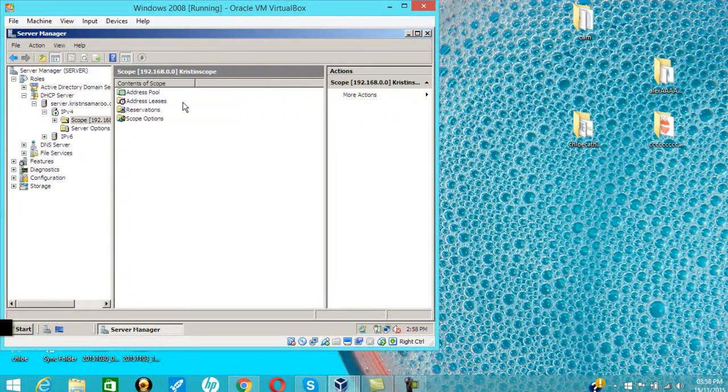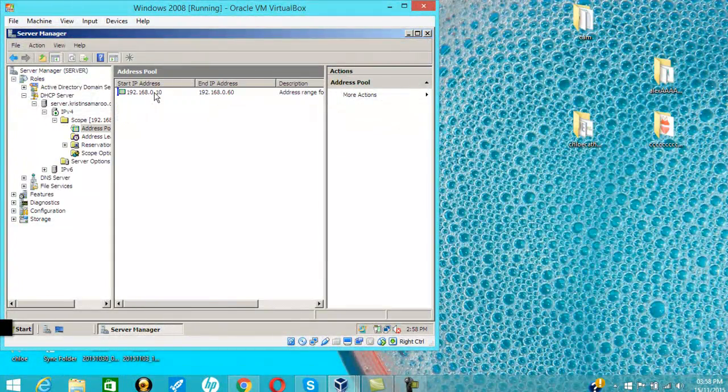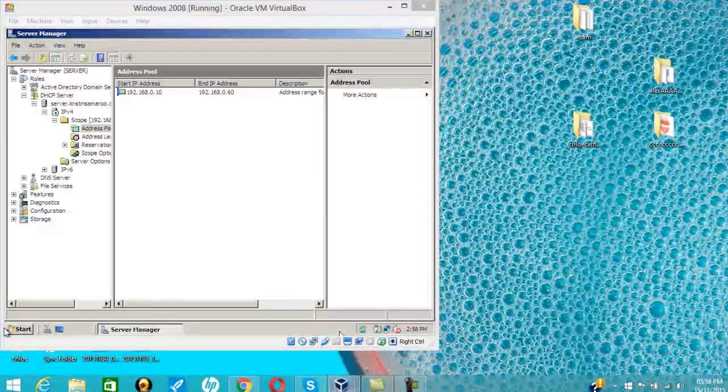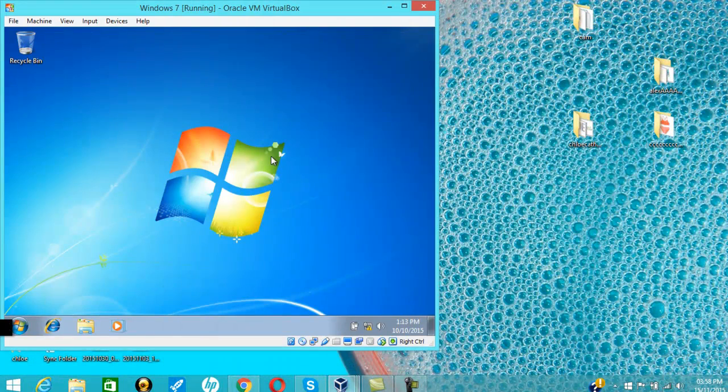We're going to show that right in the address pool. So the scope that I just put in is still there. Okay, I'm going to go into Windows 7 right now and configure everything.